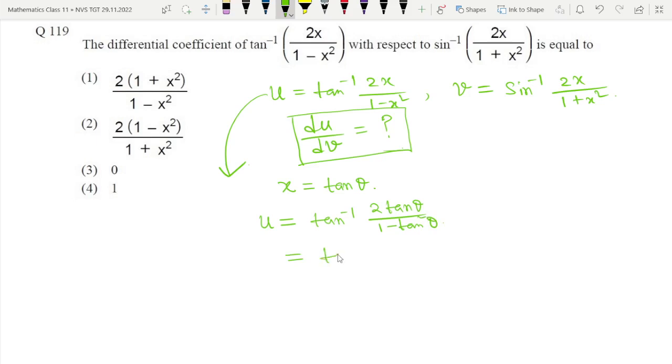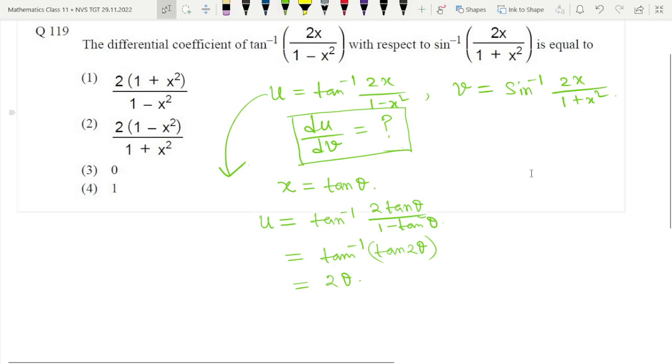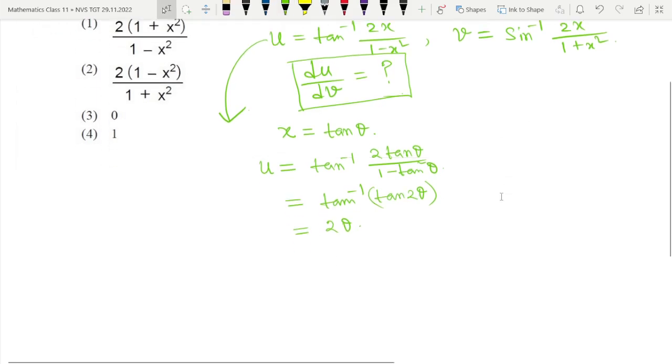That is nothing but tan inverse of tan 2 theta, which is equal to 2 theta. So u is equal to 2 theta. Again theta is equal to tan inverse x, because we have put x equal to tan theta. So u is equal to 2 into tan inverse x.